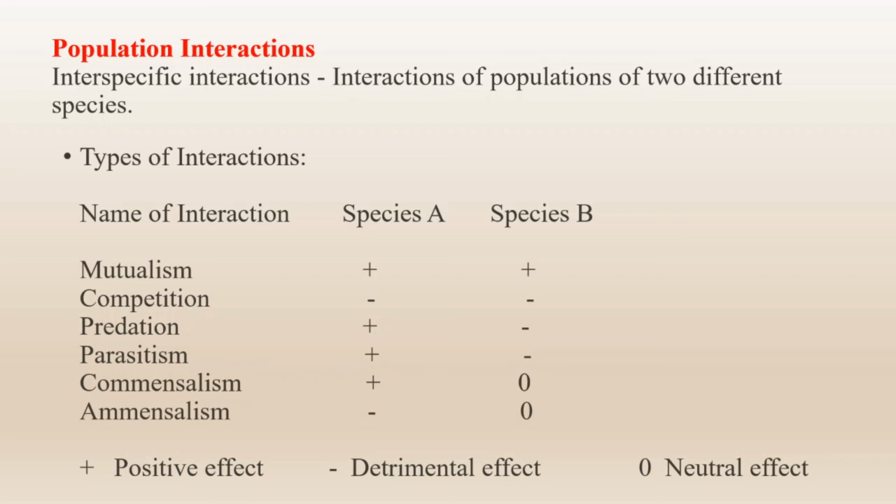So in predation, what happens? Species A derives benefit at the cost of species B, and species B is killed. That is, it is harmed.